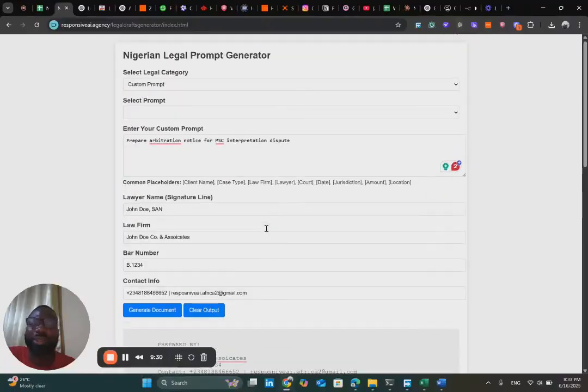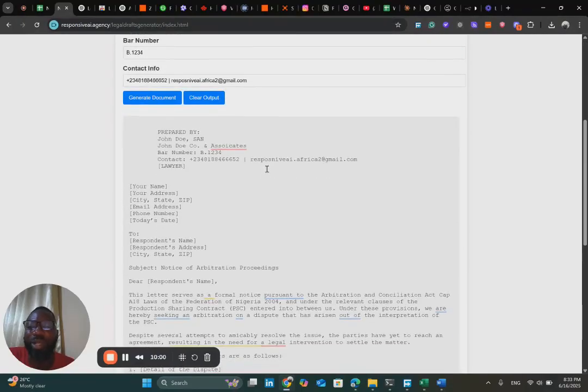But this takes care of the burden of having to create. I know people in your profession, you have different documents that you should generate in a day, but with our software, it takes seconds for you, and it's quite affordable. You can install it on your own domain, or you use it with ours. Of course, ours has to be accessible to other people, but we can have that installed on your own domain so that it will only be accessible for you and your team.